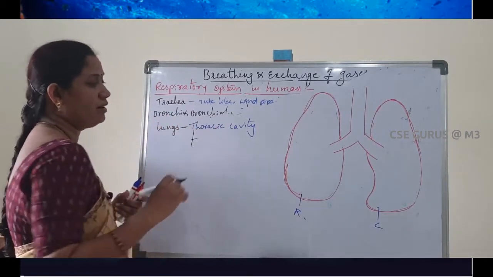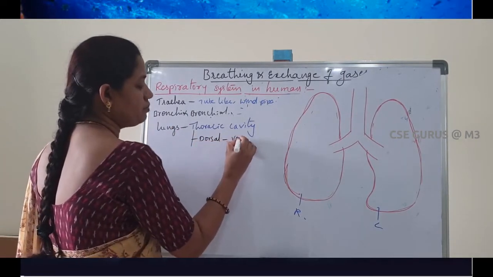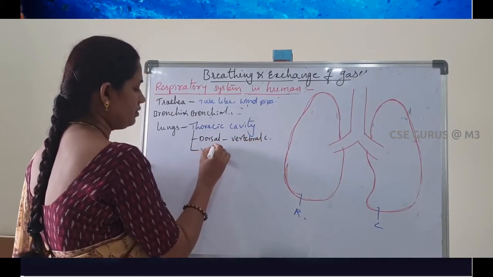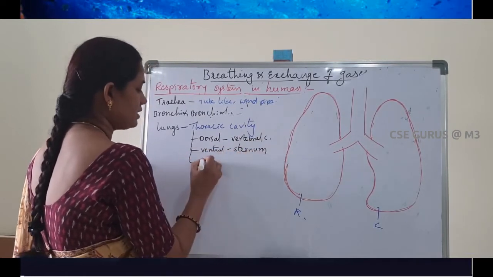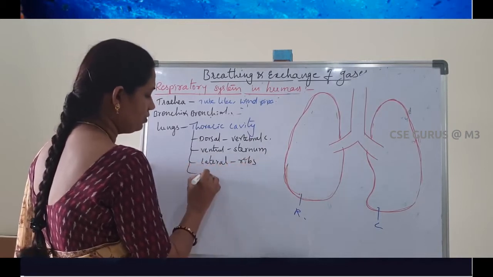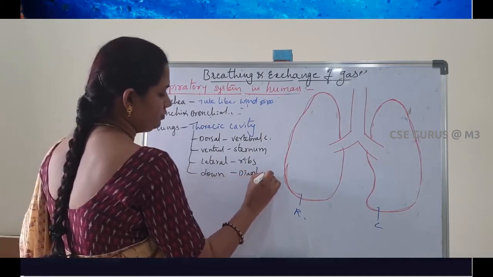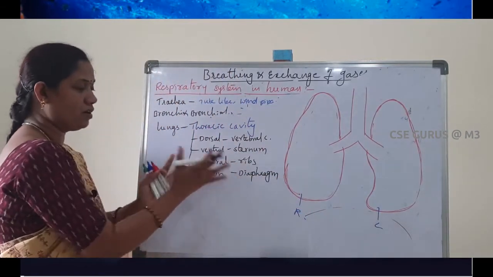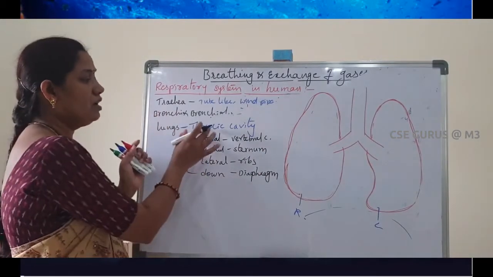The thoracic cavity is made up of the vertebral column on the dorsal side, the sternum on the ventral side, ribs on the lateral sides, and the diaphragm below. These parts completely form a cavity-like structure called the thoracic cavity.